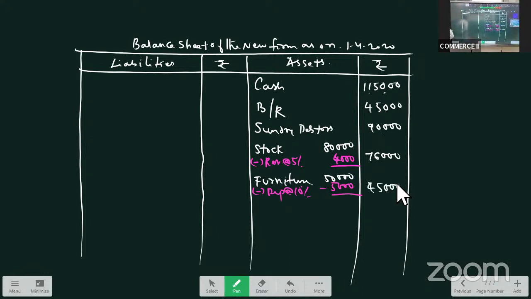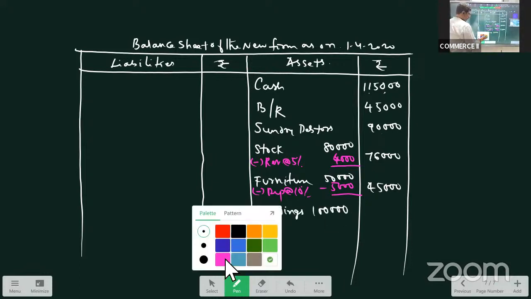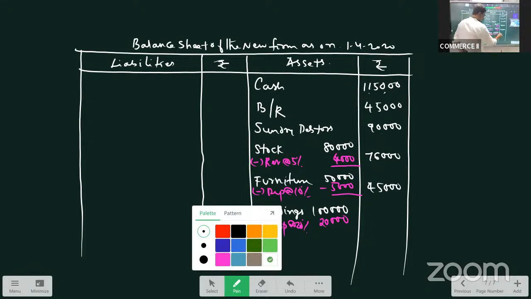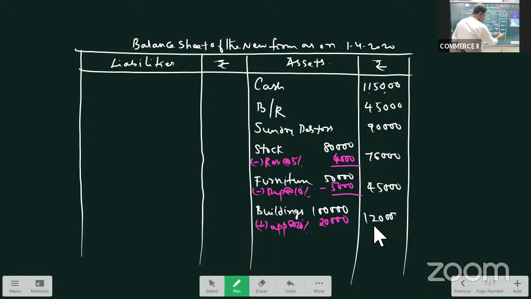Next is buildings. Buildings are appreciated by 20%. Buildings 1 lakh. They are appreciated by 20%, so add 20%. And we have to take 1,20,000. Done with the assets.